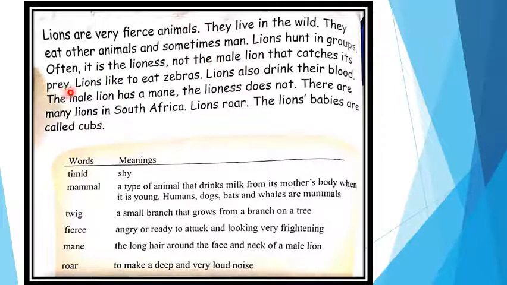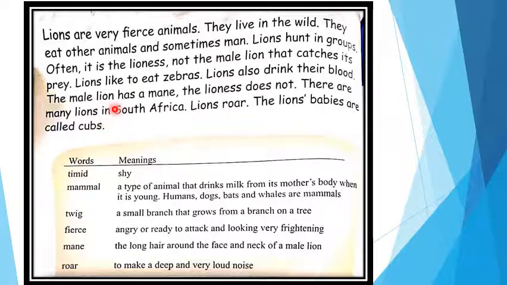Groups की फॉर्म में शिकार करते हैं. Lions like to eat zebra. What is the favorite dish of lion? Zebra. Lions also drink their blood.